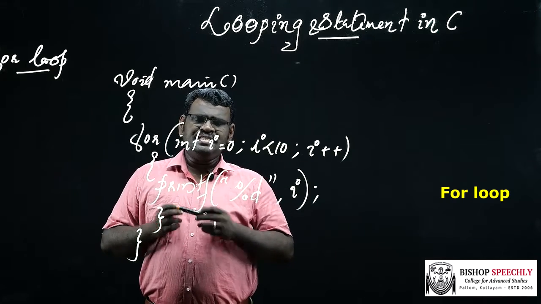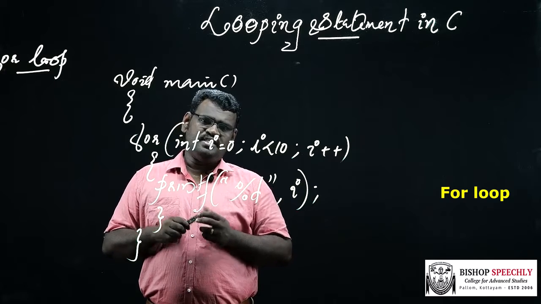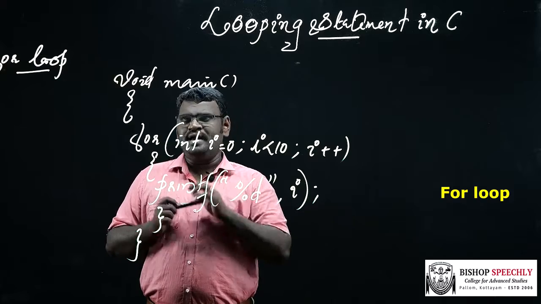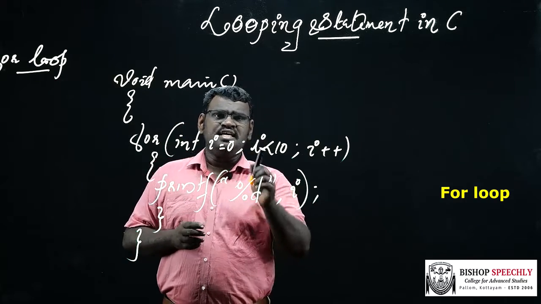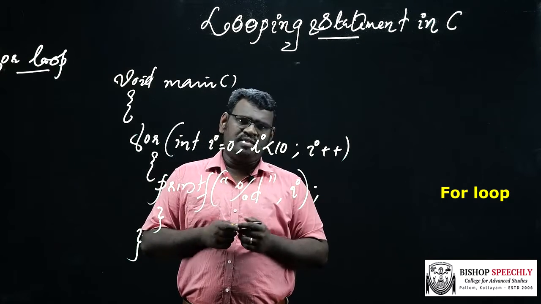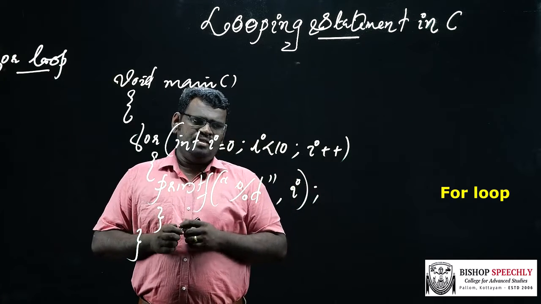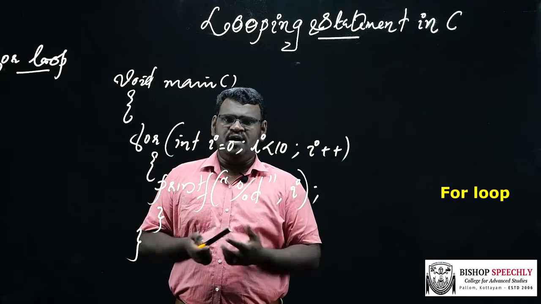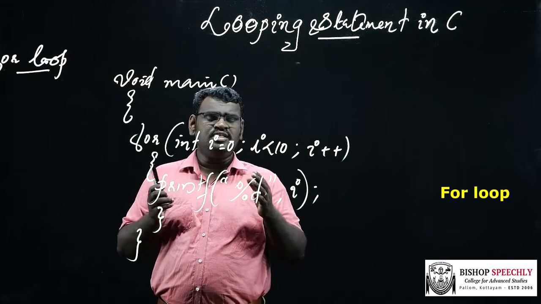This is a simple program for explaining the working of the for loop statement in C programming. Inside the loop, I am declaring a variable, the loop index I equal to 0. And the condition is evaluated. So 0 less than 10, it is true. Then the body of the loop is executed, that is the value of I is printed. We get the output as 0. Then the increment statement is executed. So I becomes 1. Again the condition is checked, 1 less than 10. So the condition is true.